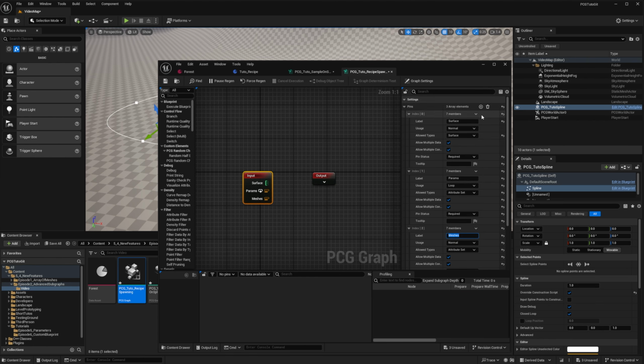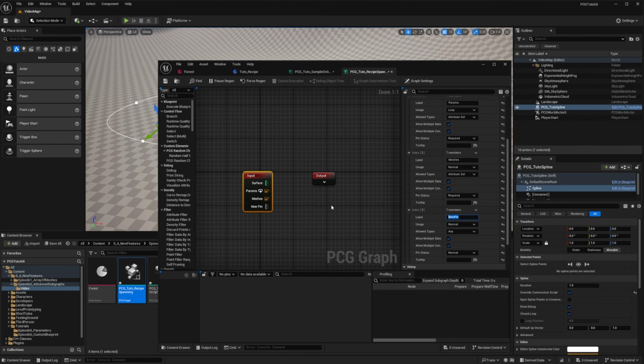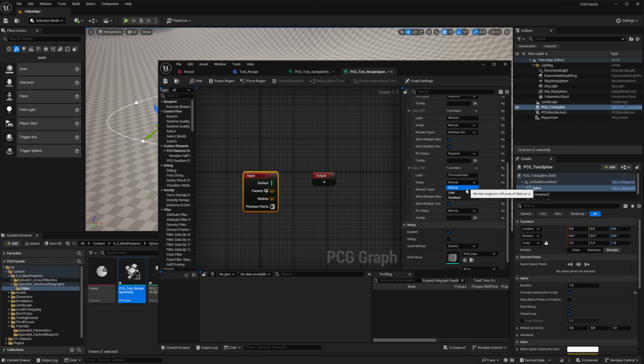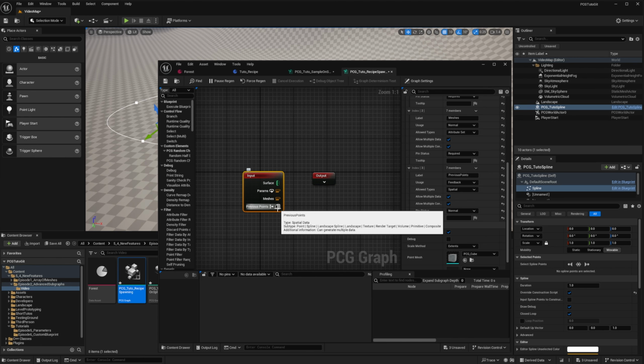And we'll have a final pin that will be our feedback pin. It will contain nothing in the first iteration, but for the following one, it will contain all the points that were generated before. Since we'll use a union for previous points, I'll set the type to spatial. We'll name it previous point and mark it as a feedback loop. In a nutshell, we'll loop on each data that will be provided on the params pin, and we will receive each time the previously generated points.